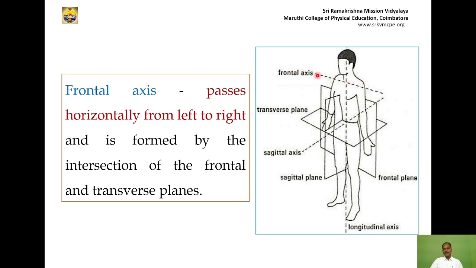The axis is the frontal axis, but the plane is the sagittal plane. If an object moves in a sagittal plane, the frontal axis will be present. If you try to move forward, there is an axis, and that axis is called the frontal axis. Your movement takes place on an imaginary surface called the sagittal plane. So, sagittal plane and frontal axis.